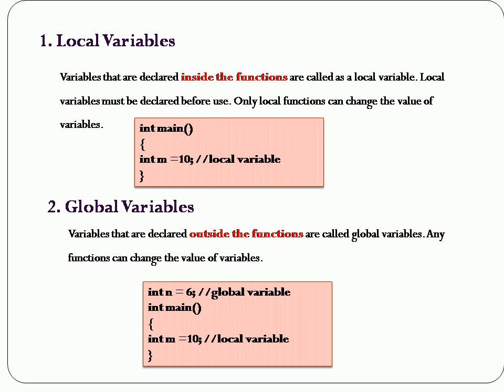Local variables. Variables that are declared inside the function are called local variables. Local variables must be declared before we use them in the program. Only local functions can change the value of the variables. It means that the lifetime of the variables will be within the block. Outside of the block, we cannot access the value of the variables. So those variables are called local variables.